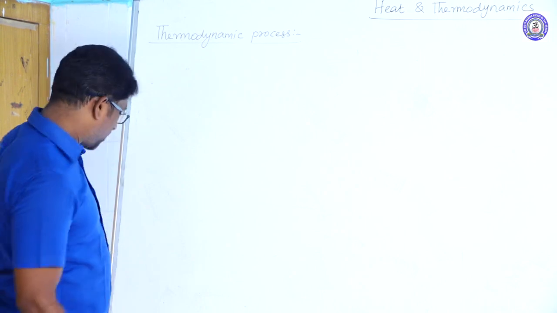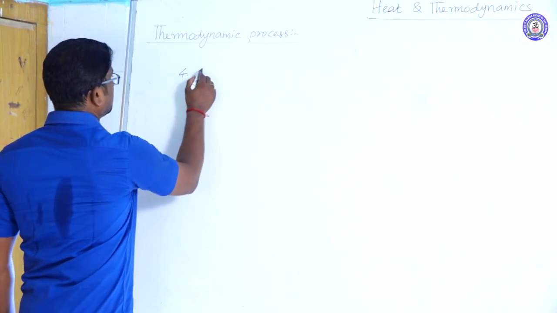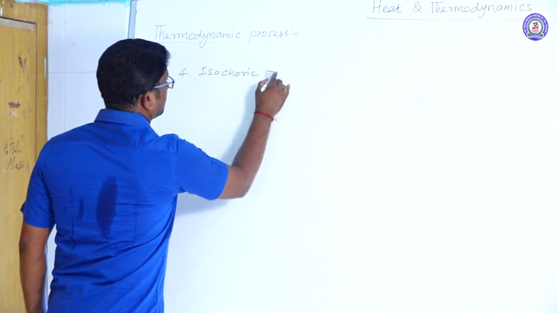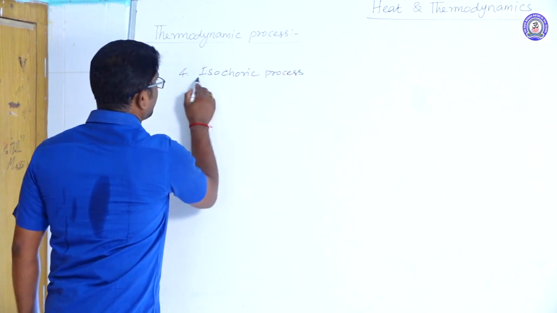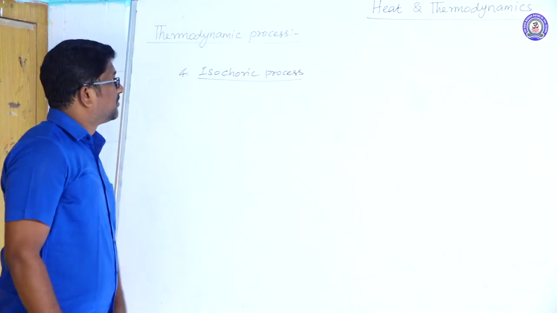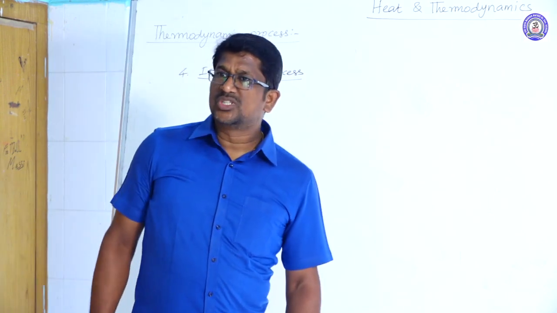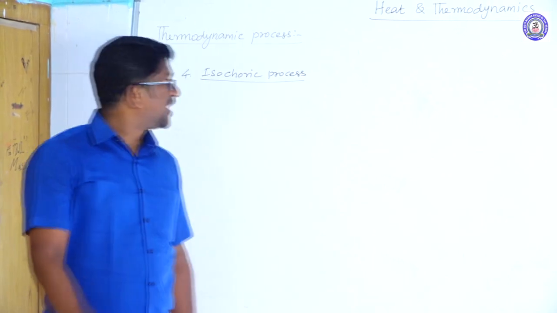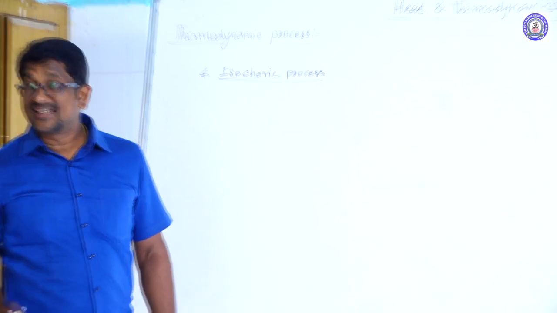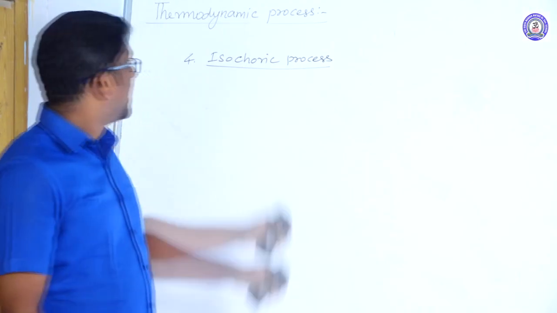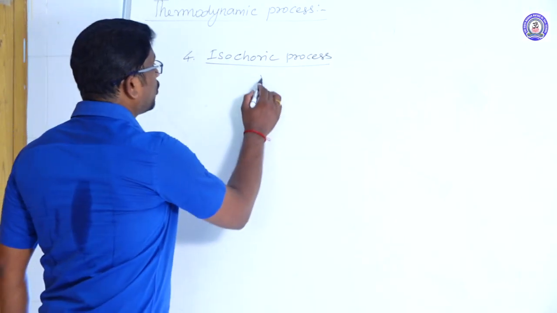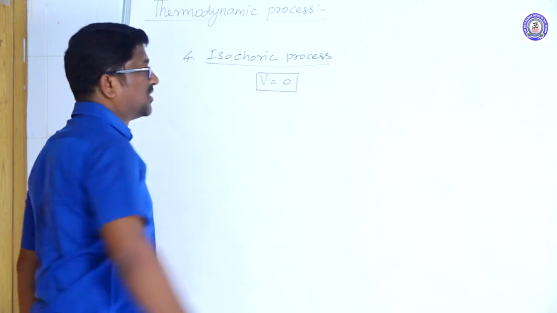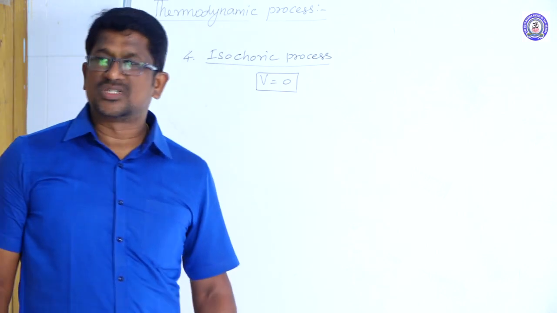Fourth one, isochoric process. A thermodynamic process which takes place at a constant volume is known as isochoric process. In isochoric process, the volume of the system or volume of the gas is constant.